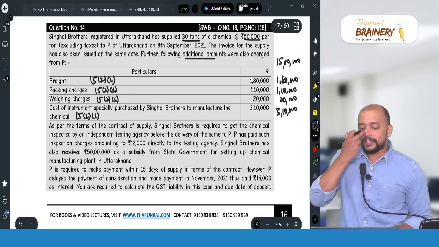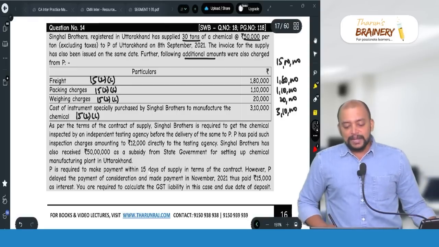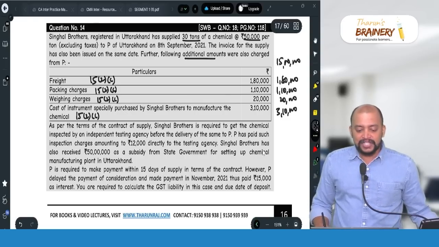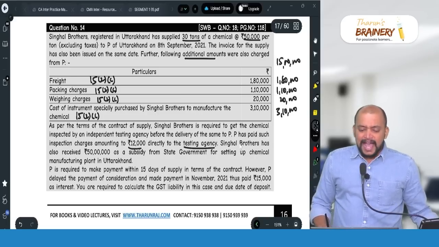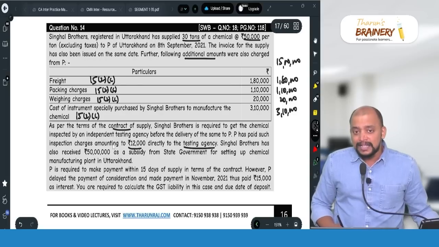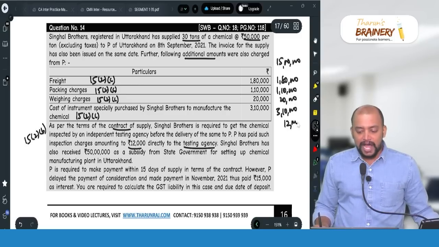Then as per the terms of the contract of supply, Singhal Brothers is required to get the chemical inspected by an independent testing agency before the delivery of the same to P. And P has paid such inspection charges amounting to 12,000 directly to the testing agency. Actually, as per the terms of the contract, Singhal Brothers is required to get the chemical inspected, which means any amount that the supplier is liable to pay but which is paid by the recipient should be included in the value as per 15(2)(b), and therefore this 12,000 rupees we need to add.